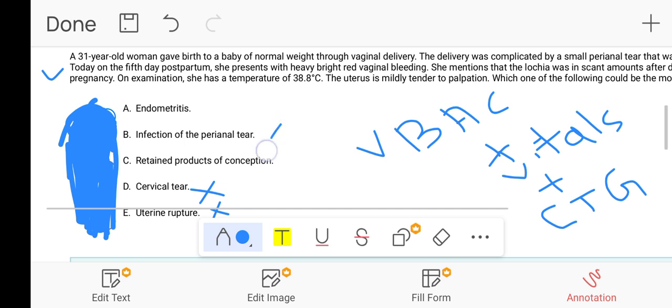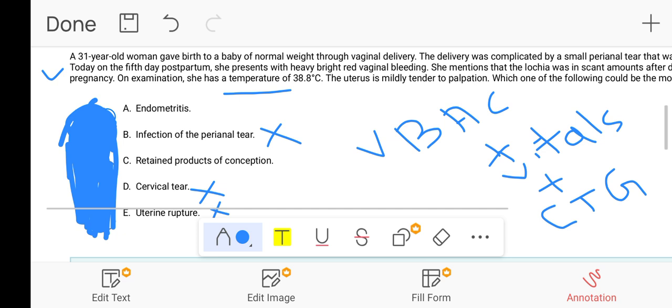What about the infection of the perineal tear? Infection of the perineal tear is also the wrong option here. Why? Yes, this statement is directing that this is an infection, that she has a fever, but infection usually does not present with a heavy, bright red vaginal bleeding.